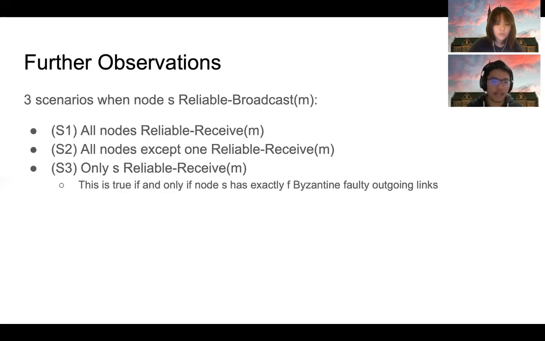We prove that S3 occurs on node S if and only if S has exactly f faulty outgoing links.